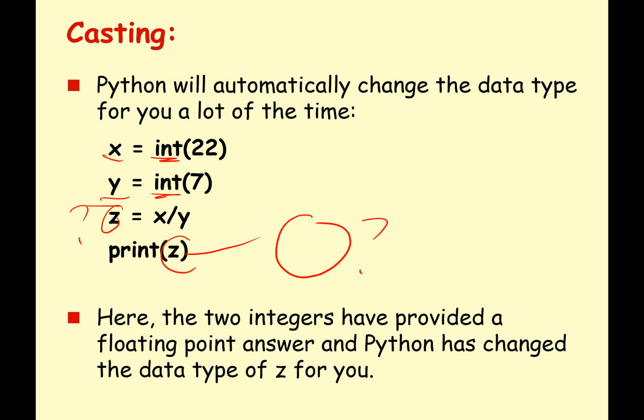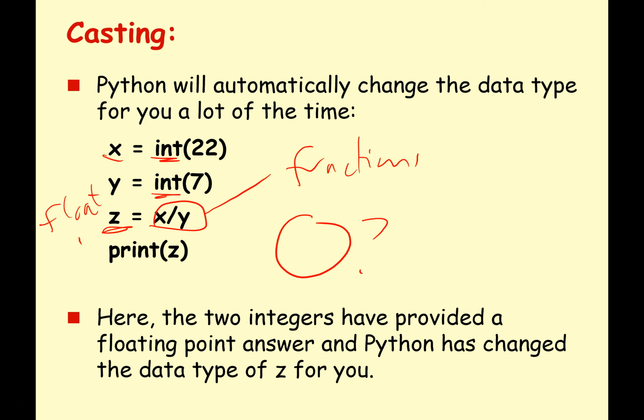But it's not, because Python knows that x divided by y is not going to give you an integer value. It's going to give you a fraction, isn't it? So when you do division, you're often going to get fractions. You're going to get floating point numbers. So z is actually going to be a floating point number.